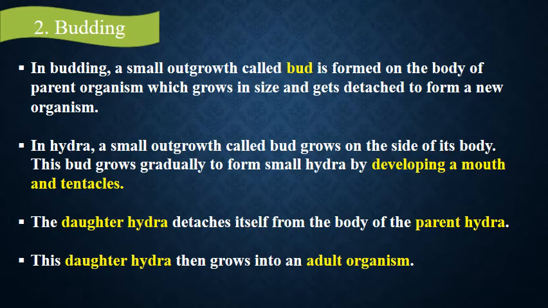Next, budding. In budding, what is a bud? A small outgrowth from the parent body is called a bud. When that bud grows in size, it finally detaches from the parent, and that small organism gradually grows into an individual organism known as daughter hydra. That daughter hydra then after some time grows into an adult organism.